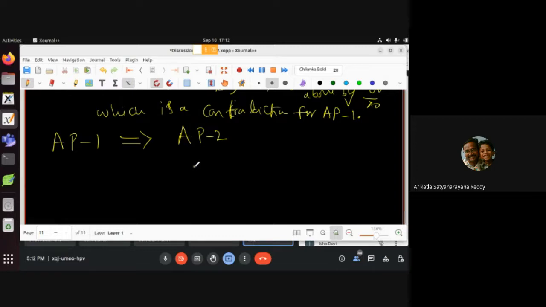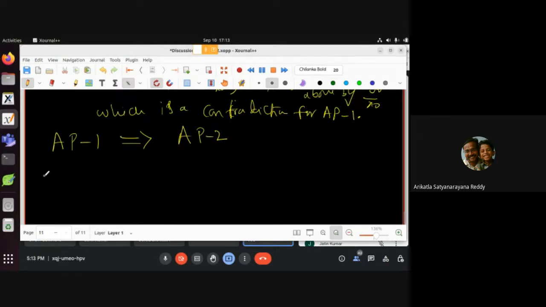We proved it by contradiction: there exist x naught positive and y naught real such that for any natural number n, n x naught is less than or equal to y naught. That is the negation of the given statement. Then Sahil said to divide both sides by x naught, so n is less than or equal to y naught by x naught for any n. That means the natural numbers are bounded above, which is a contradiction to AP1. So by using AP1, we proved AP2.